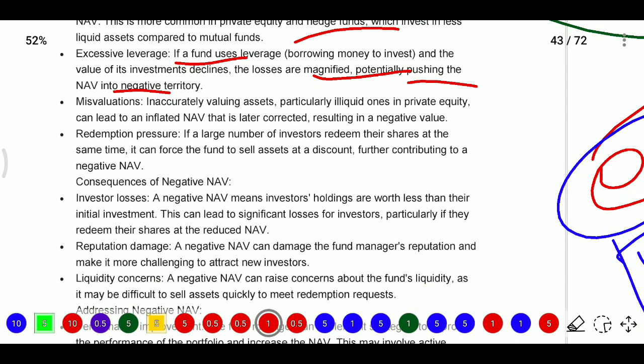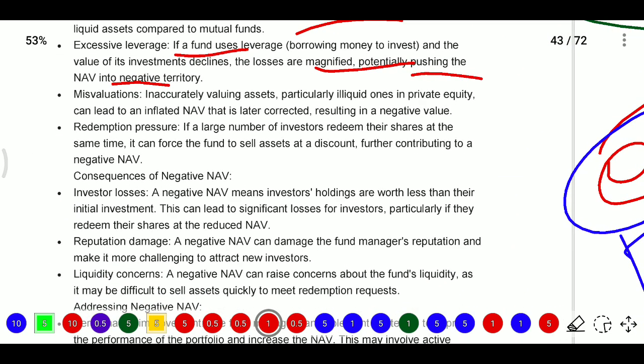Next, misvaluation. Inaccurately valuing assets, particularly illiquid assets in private equity, can lead to an inflated NAV. For that we are using Level 1, Level 2, Level 3. In Level 2, we do not have an active market because we are using similar assets.